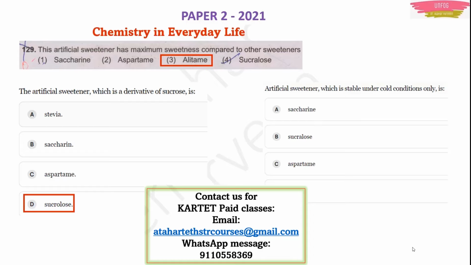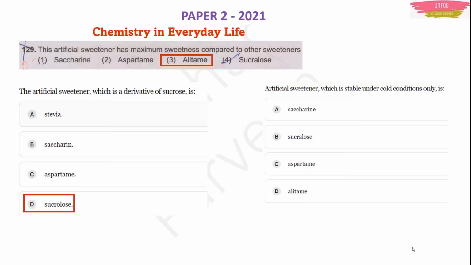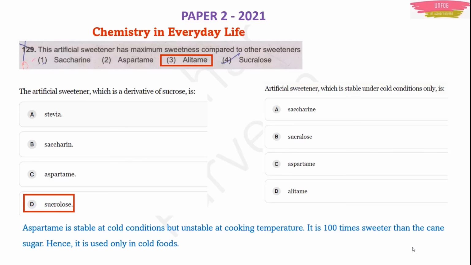Among the 4 given options, saccharin, sucralose, aspartame and allitame, there is one artificial sweetener which is stable just under cold conditions. If the temperature is raised or if the conditions are of heat, then it will not be stable. It will become unstable. What is that artificial sweetener?